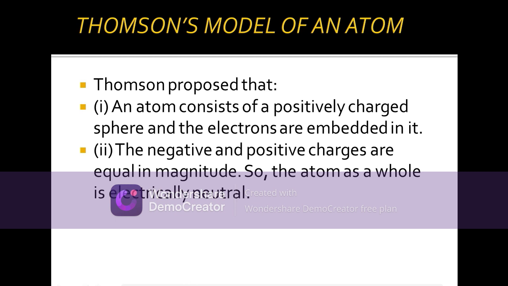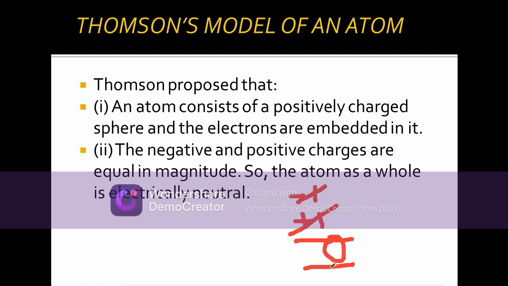Now let us see what this point clearly tells. If an atom has one electron and one proton, what will be the charge of the atom? You know that you will just cancel them and write it as 0, correct?